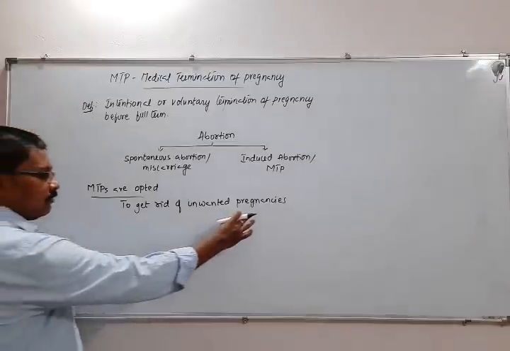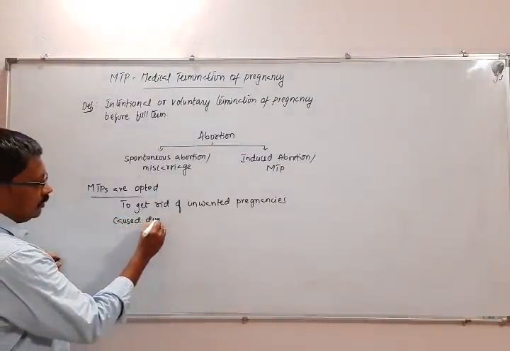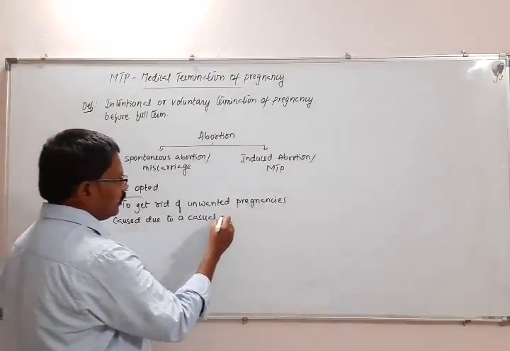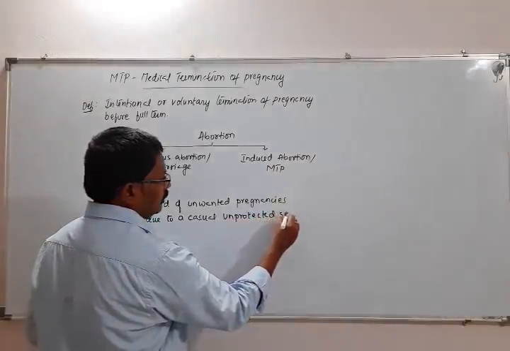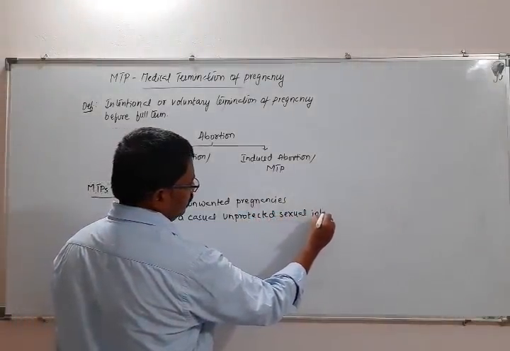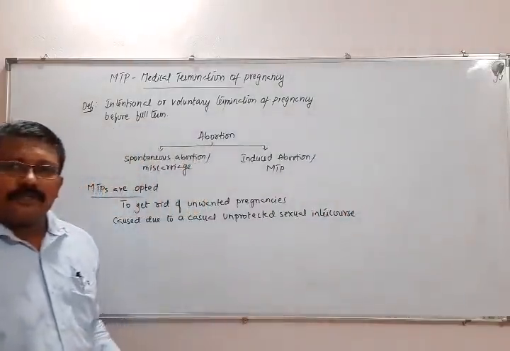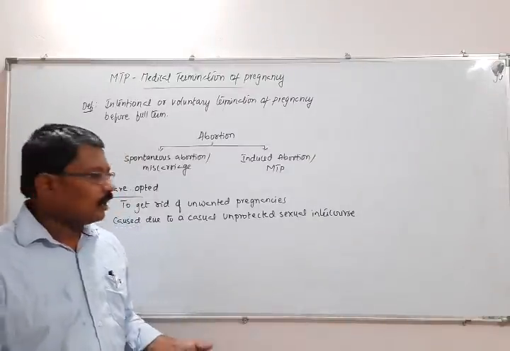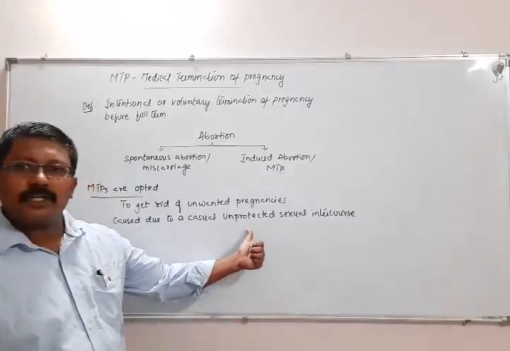So these unwanted pregnancies are caused due to a casual unprotected sexual intercourse. So if they did not use any contraceptives, then it's an unprotected sexual intercourse.